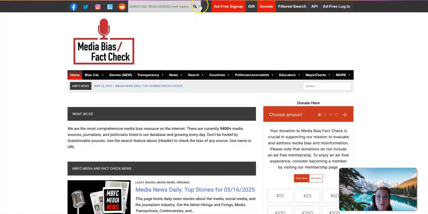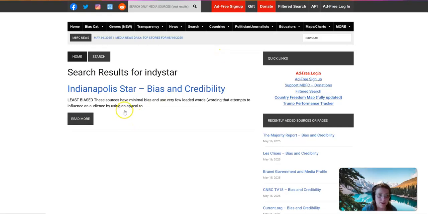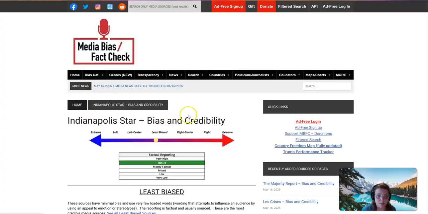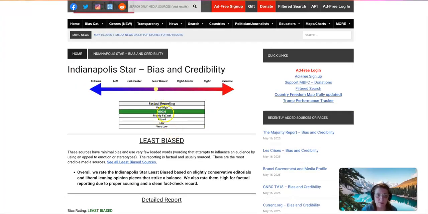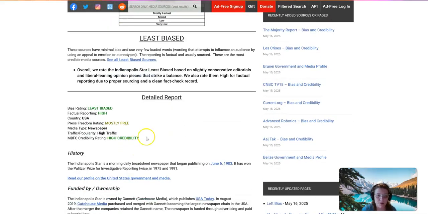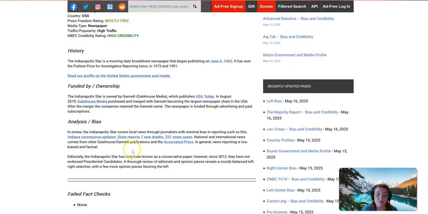The third website I'm going to take you to is the Media Bias Fact Check. On this website, you can actually search a news source to see how it is categorized. So I'm going to pick one that is close to me, the Indy Star, the newspaper out of Indianapolis. And here it's going to give you the results for that source. It is saying it is least biased, factual reporting is high, high credibility, how it's owned. So this is another source you can look at.